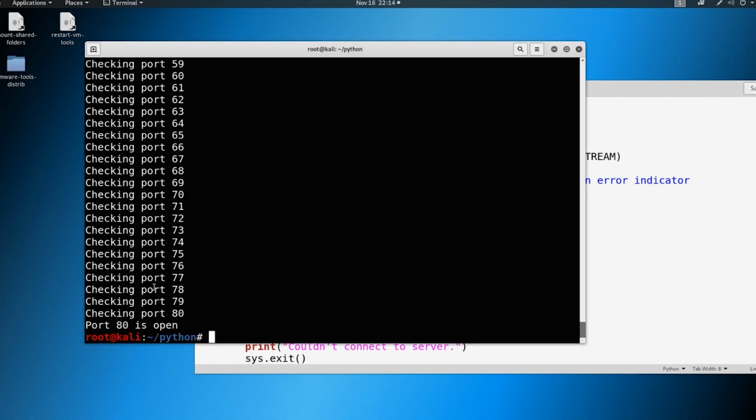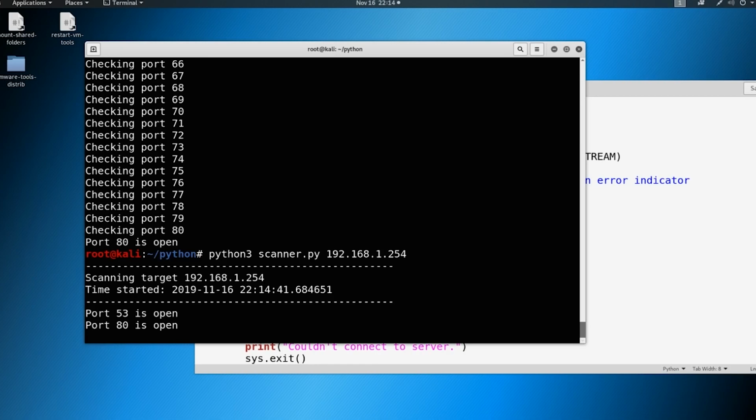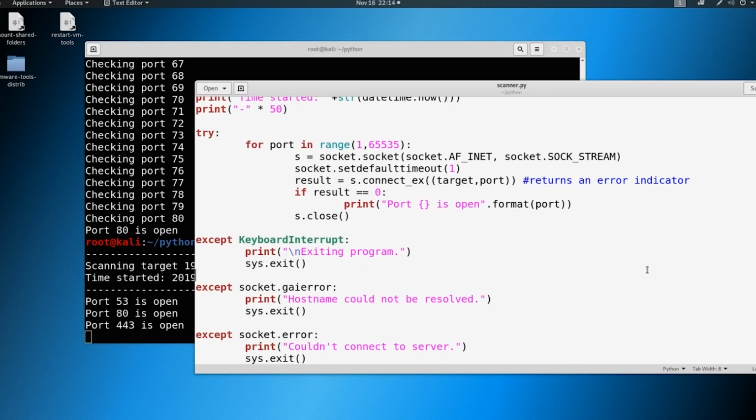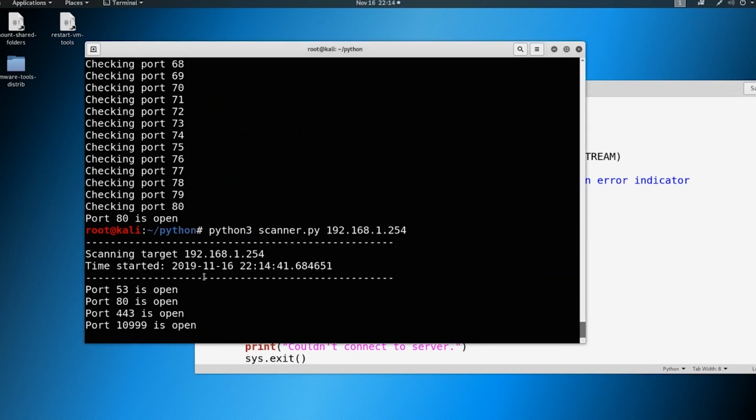It's really windy tonight. So we're going to go ahead and do it one more time. And now it should be a little prettier. And then as the ports are open, it'll print out. And if you want to get fancier, you could have a little thing at the bottom that says, hey, this took this long to scan. Here's how many ports are open, etc. So this is finding all the ports.